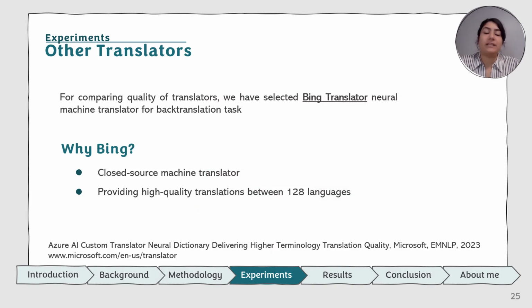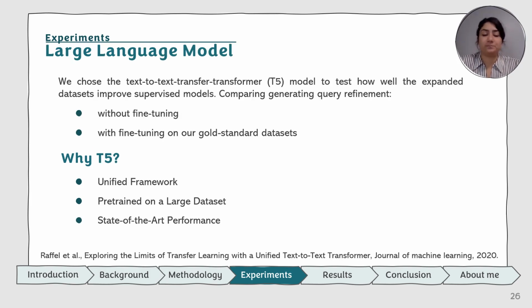And to compare the quality of translation, we are using the Bing translator, which, compared to NLLB, is closed source. However, it is still providing high quality translations for around 128 languages. And to see the efficacy of our gold standard dataset, we are using T5 as a large language model to be trained on our datasets.